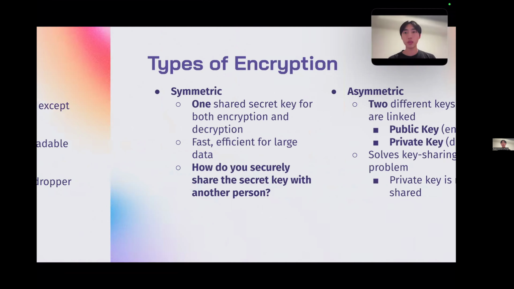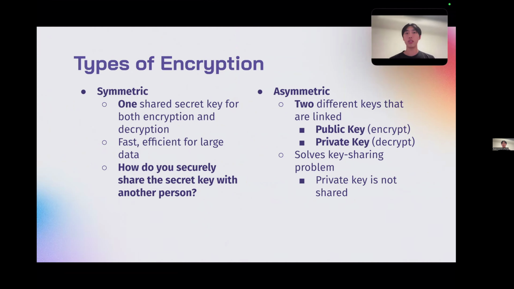And there are two main types of encryption. The first one is called symmetric encryption, where one shared secret key is used for both encryption and decryption. That makes it fast and efficient for large data. Now, for asymmetric encryption, there are two different keys and they're linked mathematically in some way. So there's a public key and there's a private key. The public key is used to encrypt the data, and the private key is used to decrypt the data. And I know this is on a high level, but the details are beyond the scope of this video, and you can feel free to look into this on your own time as well.